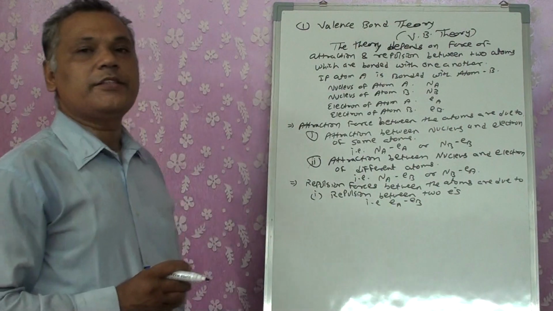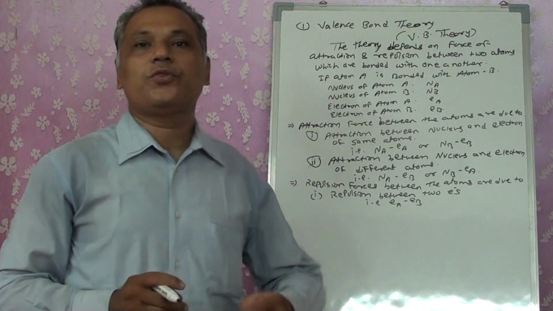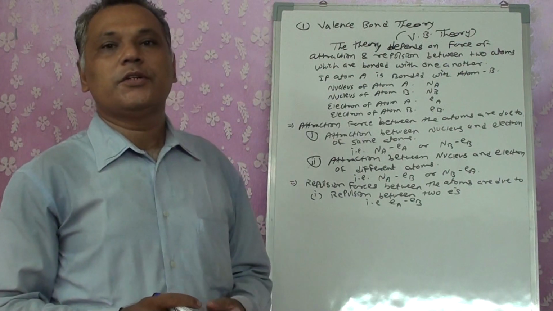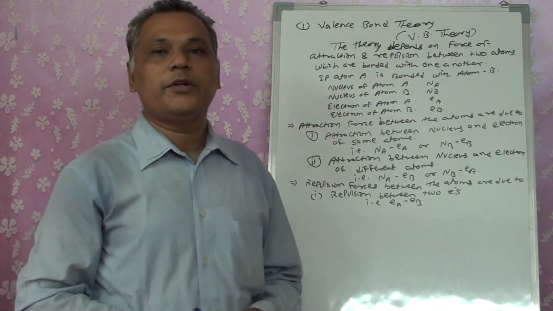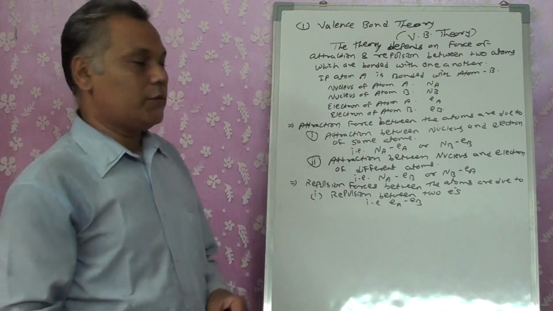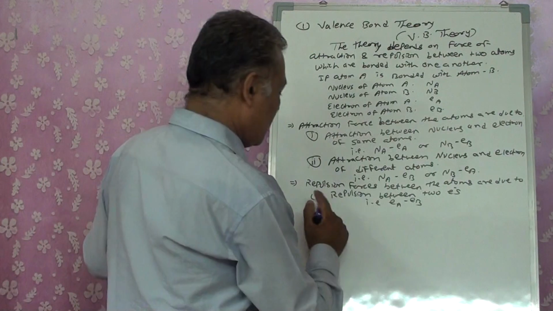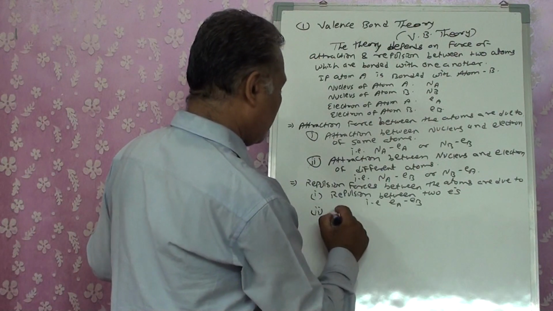Because they are of like charges, both these electrons are negatively charged. So when the same charges are coming closer to one another, there is a possibility of repulsion in the atoms.